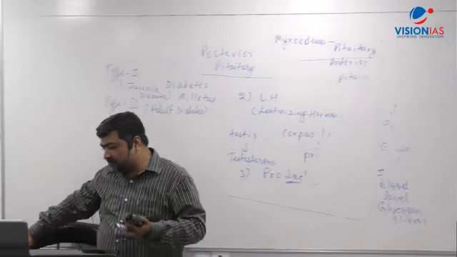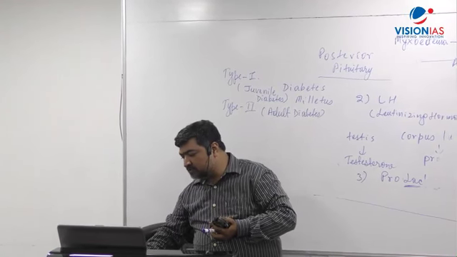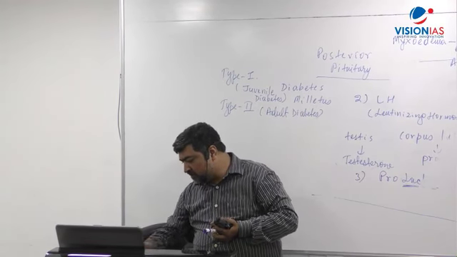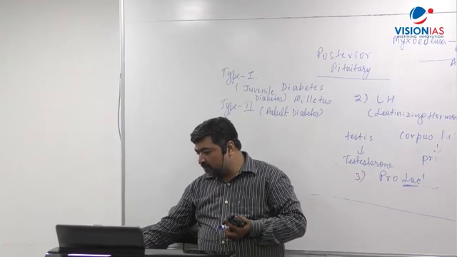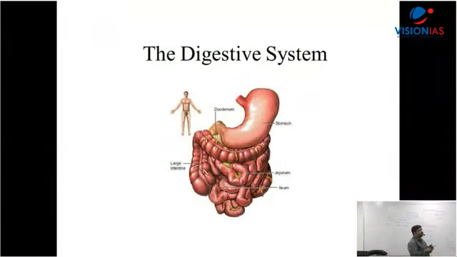Okay, friends, let's go into that. So the endocrine system, since it was important for the exam, I've gone into all the written part. Now let's come to the digestive system. The digestive system starts from the mouth, then we have the esophagus, the food pipe. Along with that we also have the windpipe, trachea. But the digestive system goes from the mouth to the esophagus, then the stomach, then small intestine, large intestine, then rectum and anus.